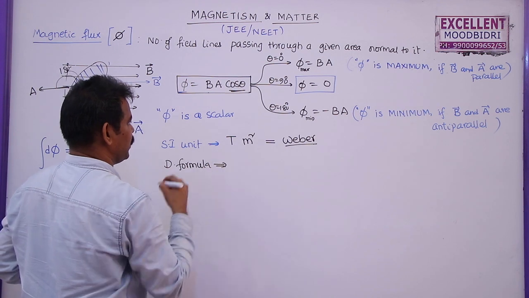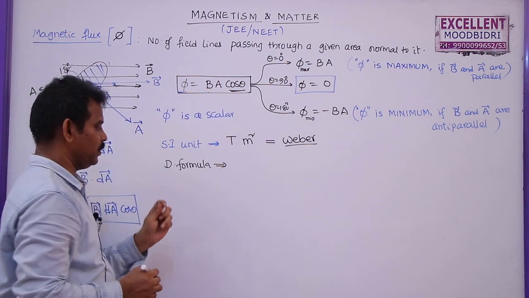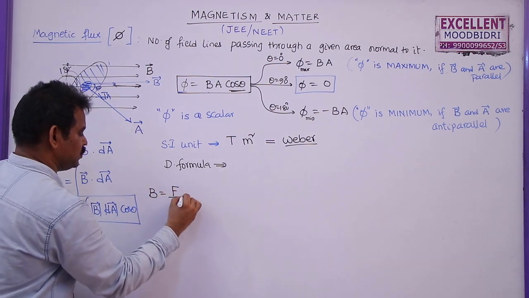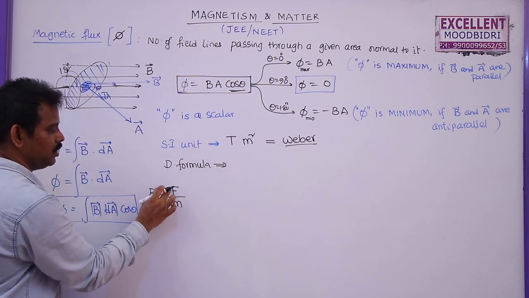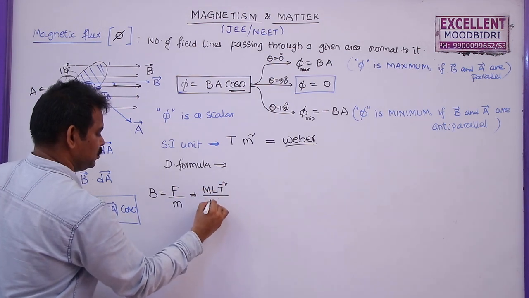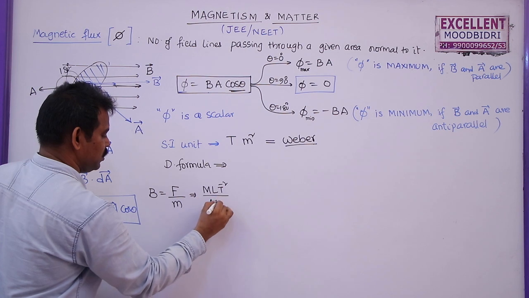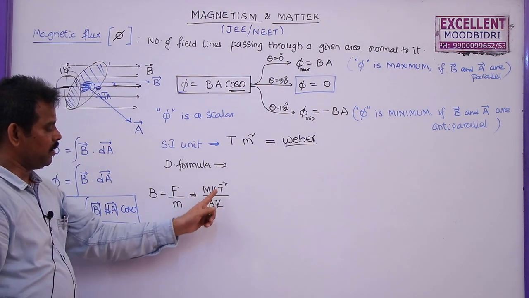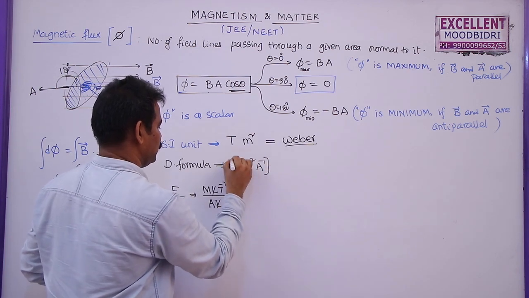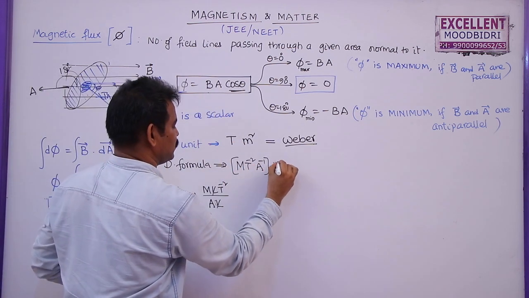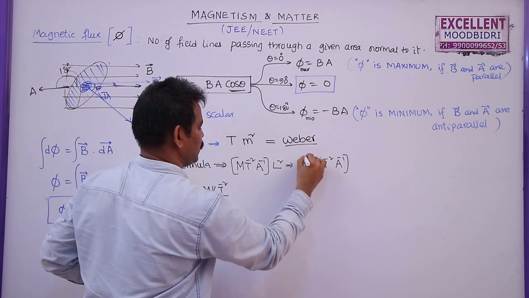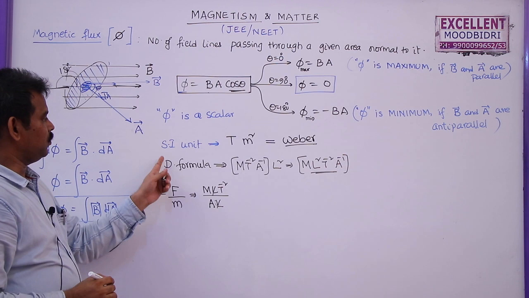The dimension formula is given by magnetic field into area. So what is the magnetic field? We have different formulas for magnetic field. The best easiest one is B is equal to F by I L. So force is MLT minus 2, and this is ampere meter. So A into L cancel. So MT minus 2 A minus 1, into area meter square, L square. So you will get M L square T minus 2 A minus 1. So this is the dimension formula for magnetic flux.